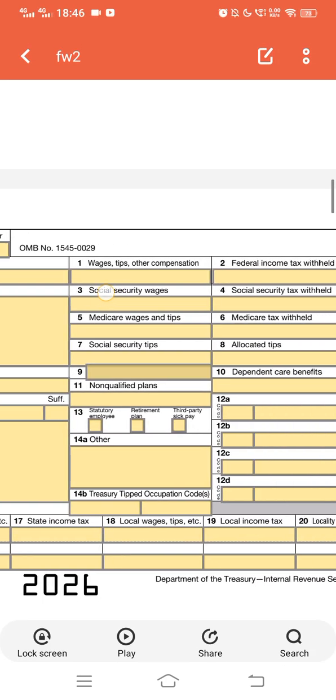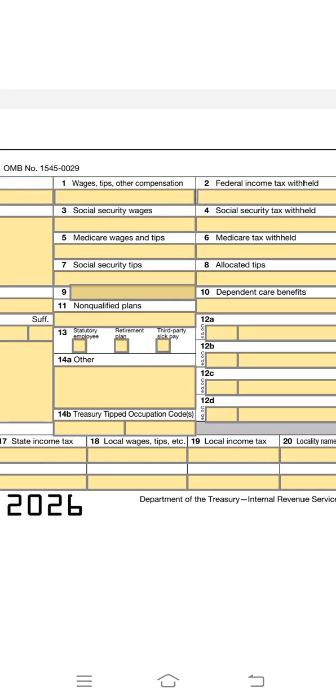And here come the wages, tips and other compensation which need to be mentioned. Federal income tax withheld, social security wages, social security tax withheld, Medicare wages and tips, Medicare taxes withheld, social security tips, allocated tips.